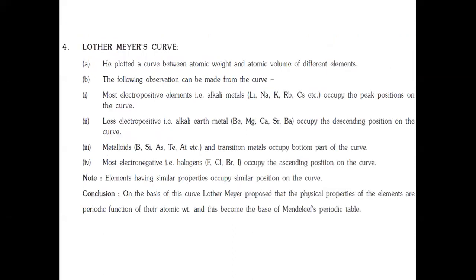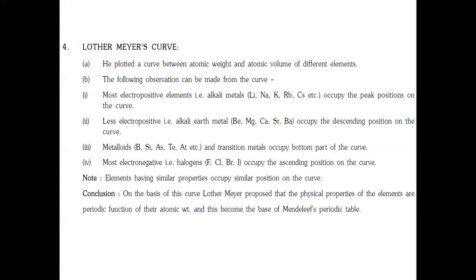Then comes Lothar Meyer's curve. He plotted a curve between atomic weight and atomic volume of different elements. The following observations can be made from the curve. The most electropositive elements like alkali metals occupy the peak position on the curve, and less electropositive metals like alkaline earth metals occupy the descending position on the curve. Then metalloids and transition metals occupy the bottom part of the curve. Then the most electronegative elements, which are probably in the P block, occupy the ascending position on the curve. So elements having similar properties occupy similar positions on the curve.